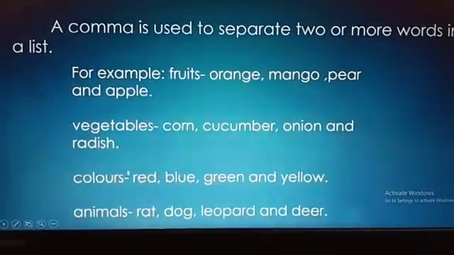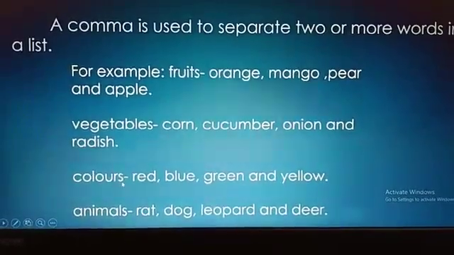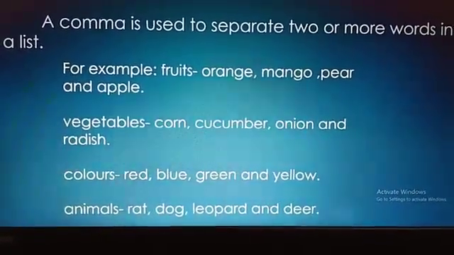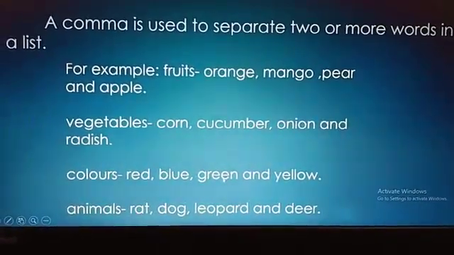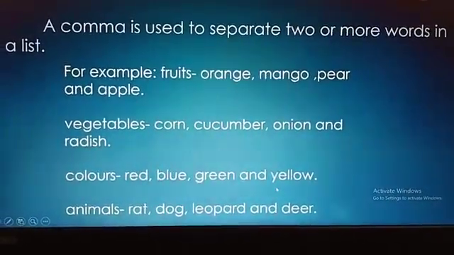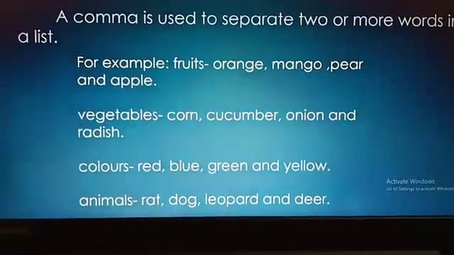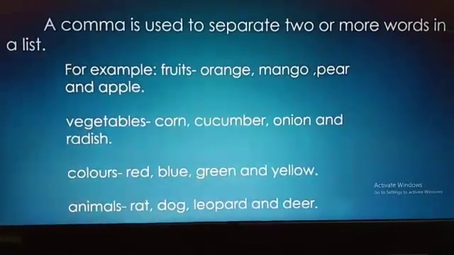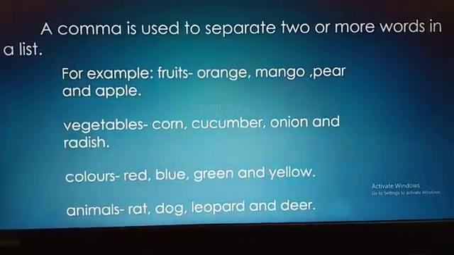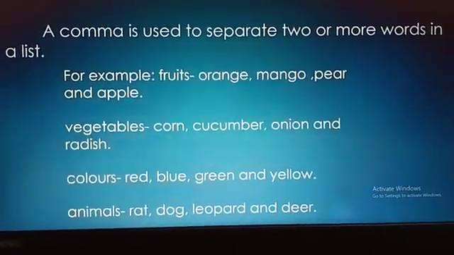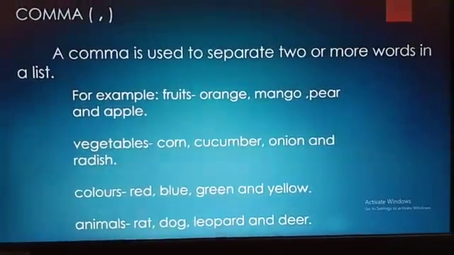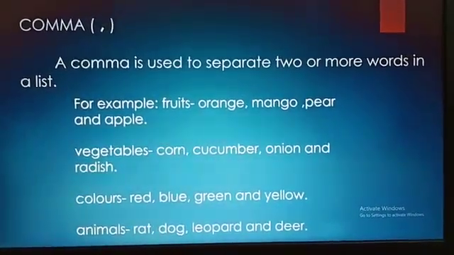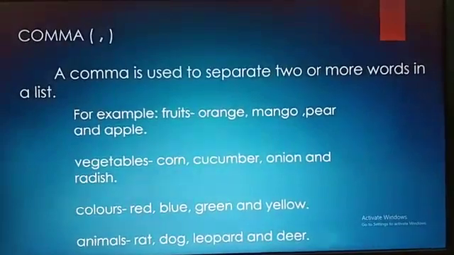Next one, colors. Children, read along with me. Red, blue, green and yellow. Very good, children. The last one is animals. Rat, dog, leopard and deer. So children, a comma is used to separate two or more words in a list.